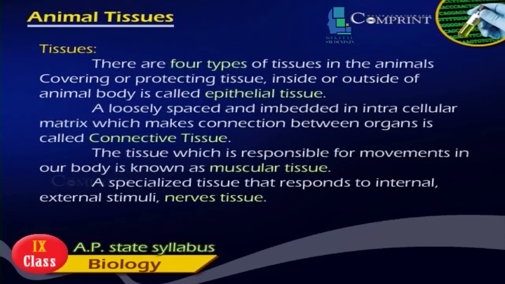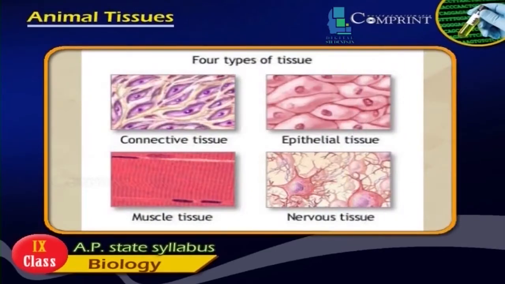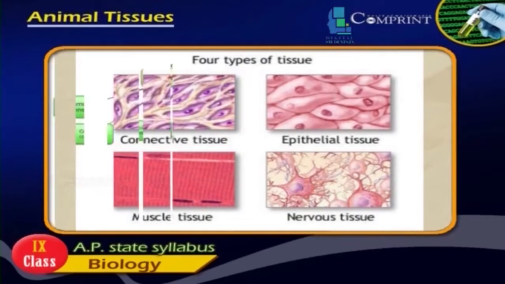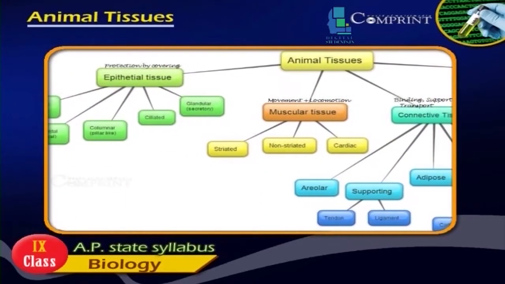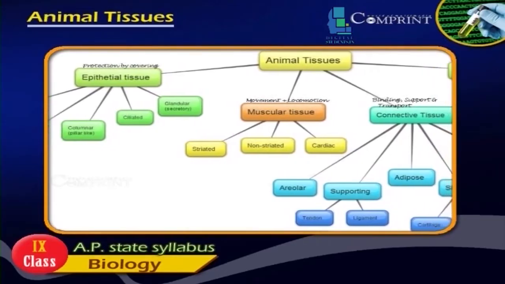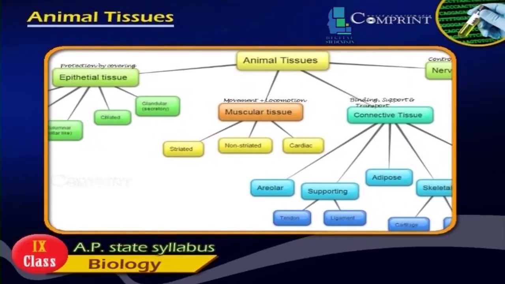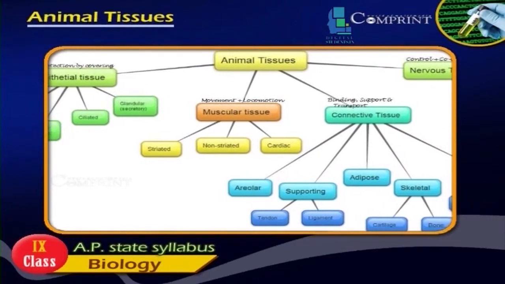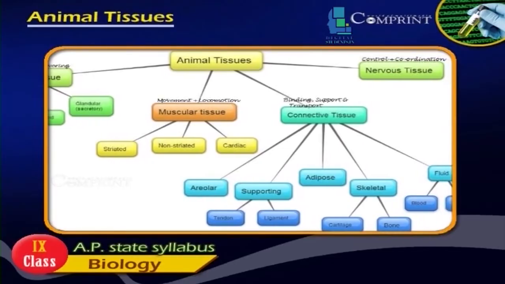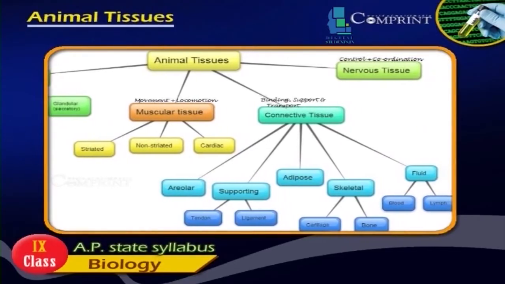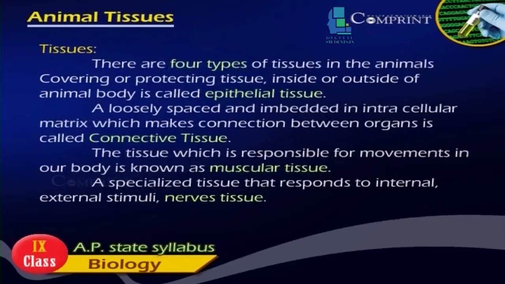Tissues. There are 4 types of tissues in animals. The covering or protecting tissue, inside or outside of the animal body, is called epithelial tissue. Loosely spaced cells embedded in an intercellular matrix, which make connections between organs, are called connective tissue. The tissue responsible for movements in our body is known as muscular tissue. A specialized tissue that responds to internal and external stimuli is nerve tissue.